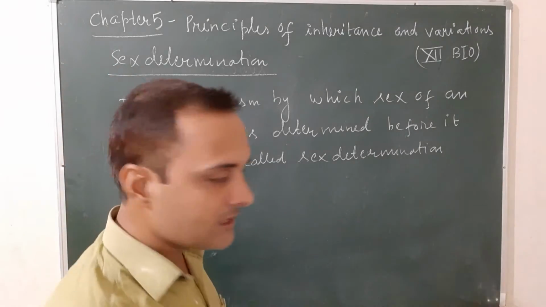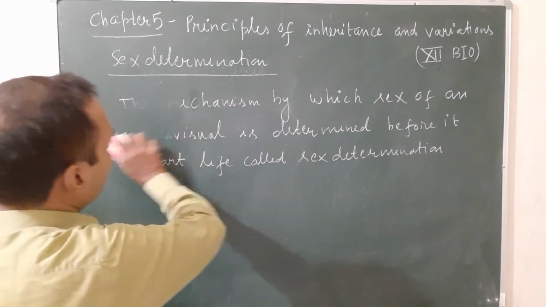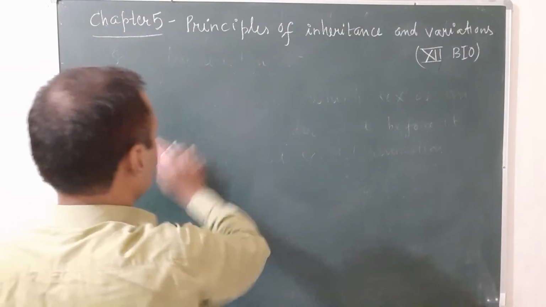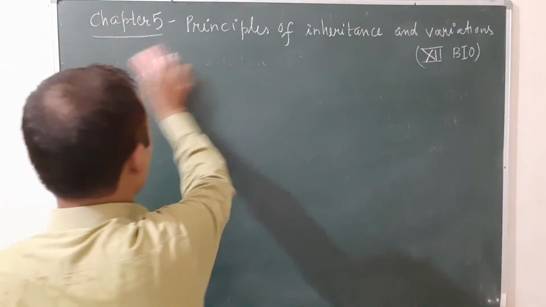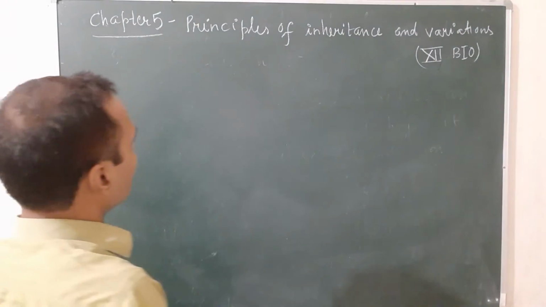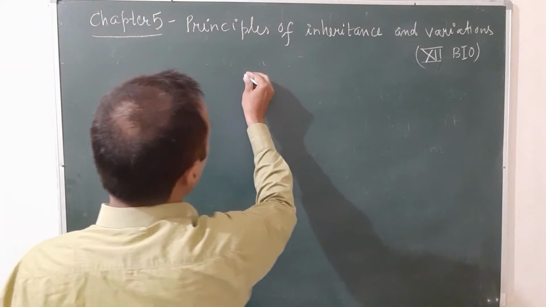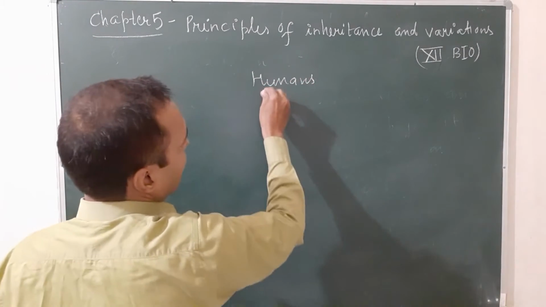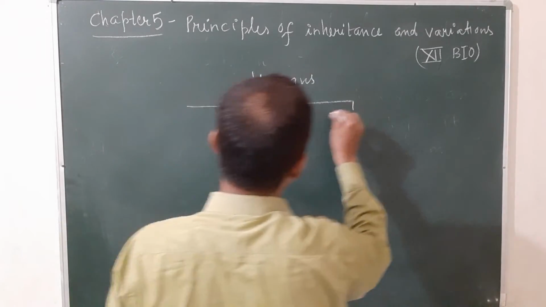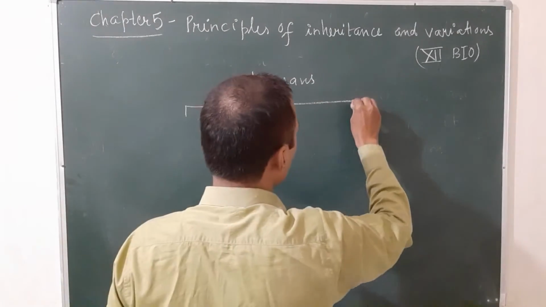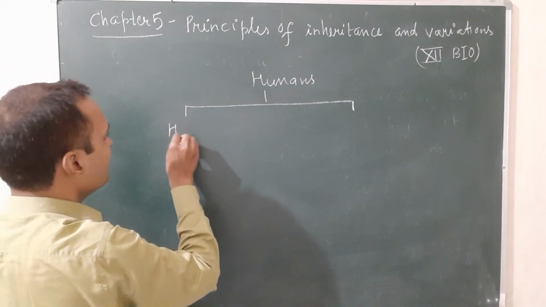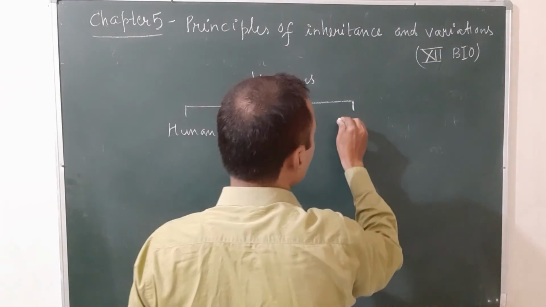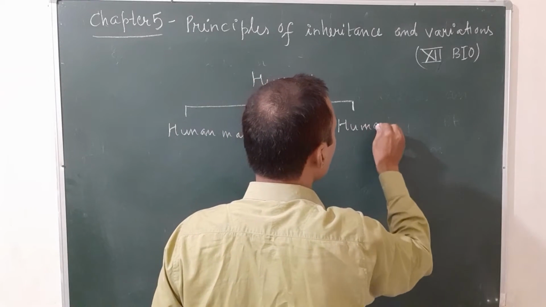So let us see some basic terms related to sex determination. Then I will revise the various types of sex determination. First, what are autosomes and what are allosomes? In humans, sexual dimorphism is found: the human male and the human female.